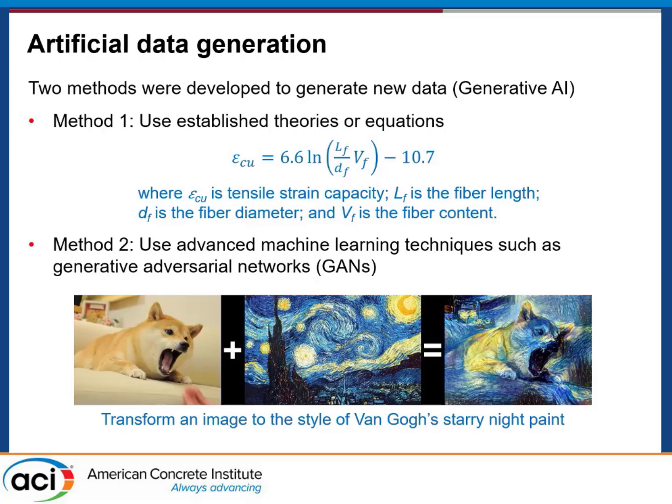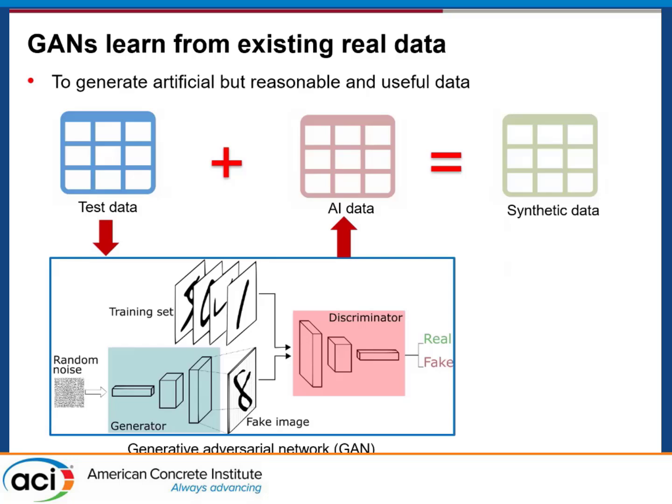The second type of method is to use the generative AI method. So basically, we could combine the features of data from different sources, and then we combine them for synthetic or artificial data. Again, this kind of generative AI model needs to be trained using some seeding data. Seeding data is test data.